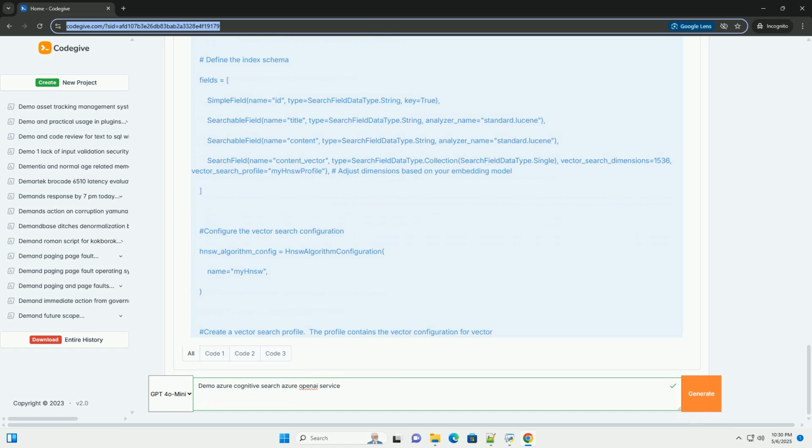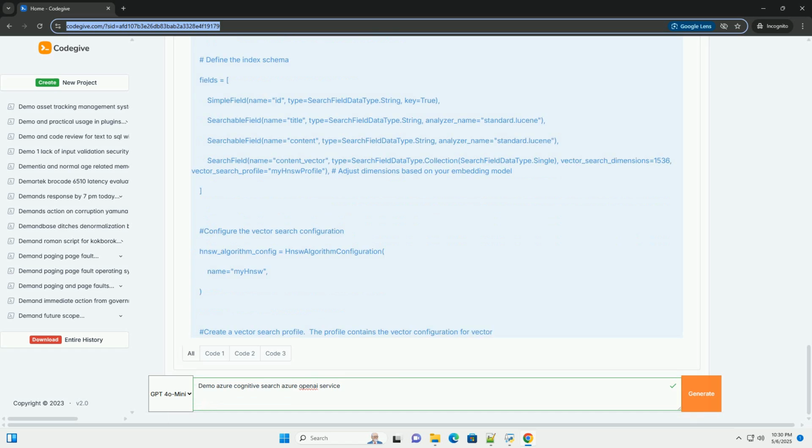Step 8, optional: improve results with semantic ranker. Azure Cognitive Search also offers a semantic ranker, which can re-rank the results based on semantic relevance. You can incorporate this to potentially improve the quality of your search results, but note that it incurs additional cost.